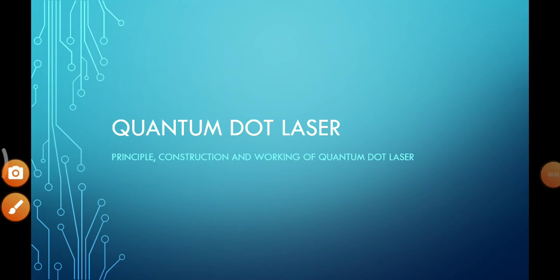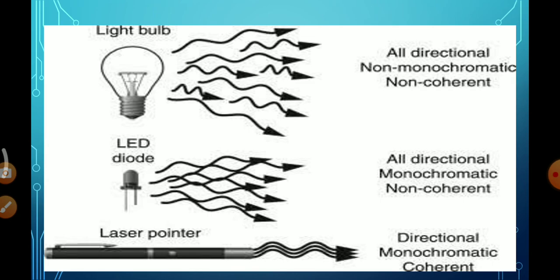Hi, in this video I'm going to explain about the quantum dot laser. Laser is nothing but an artificial light radiation, and this is the acronym of light amplification by stimulated emission of radiation. The special characteristics of lasers are highly directional, highly monochromatic and highly coherent.